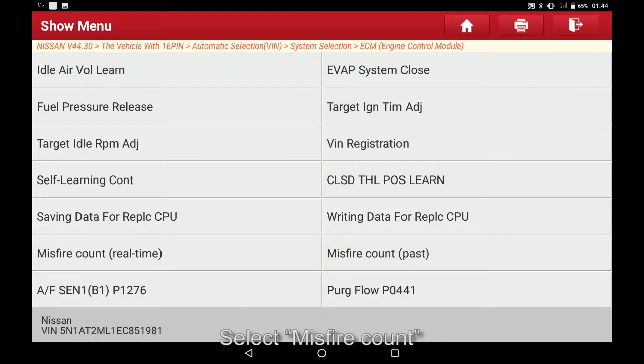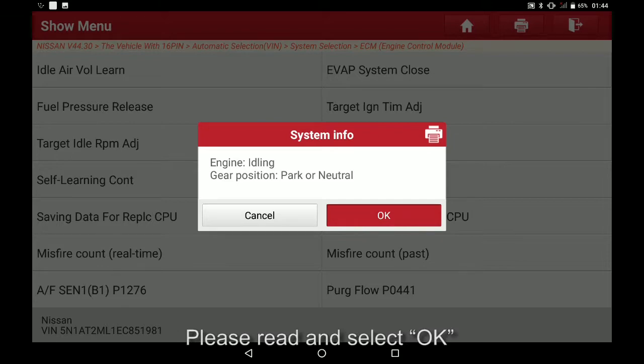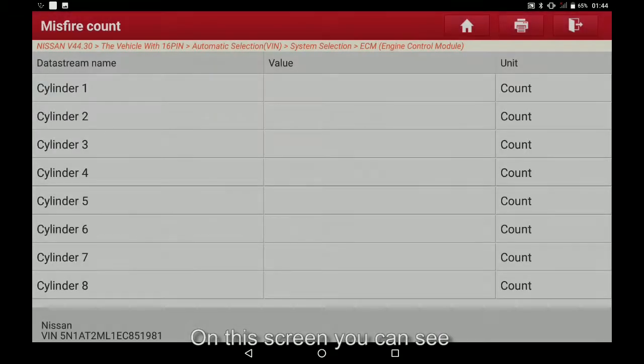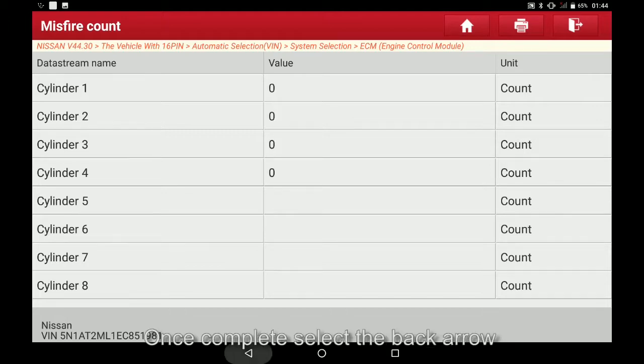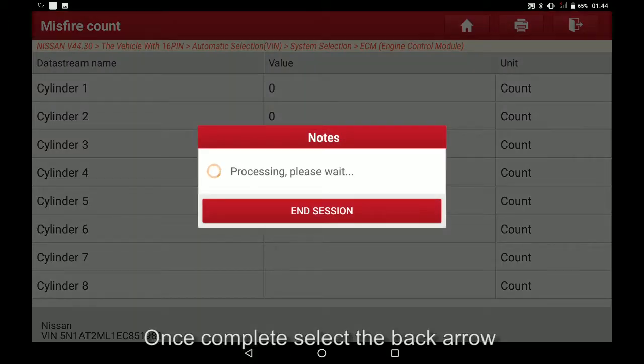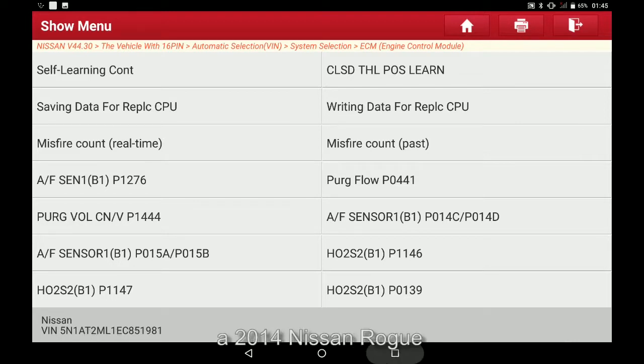Select misfire count. A system info screen will appear. Please read and select OK. On this screen you can see the current misfire count per cylinder. Once complete, select the back arrow. And that's how to view the current misfire count on a 2014 Nissan Rogue.